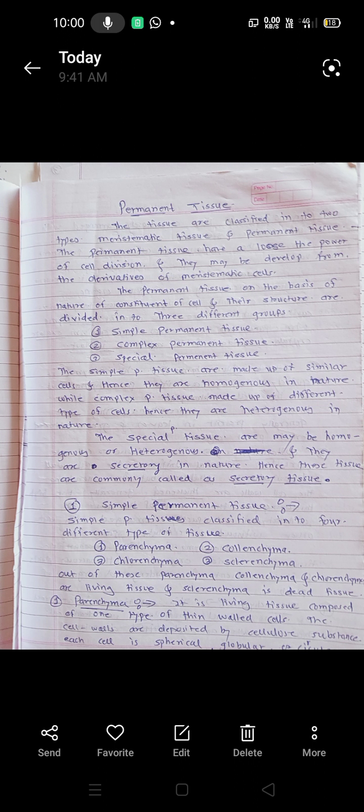Why is it called a dead tissue? Because its wall is made up of lignin substances and protoplasm and nucleus are totally absent in those cells. So in detail we will study the parenchyma. It is a living tissue composed of one type of thin walled cells. The cell walls are deposited by cellulose substance. Each cell is spherical, globular, or circular in shape, and they may be loosely arranged with each other with intercellular spaces. The cytoplasm of the cell contains prominent vacuoles.